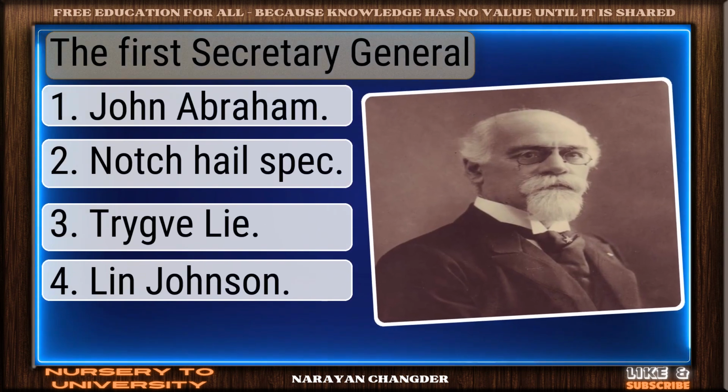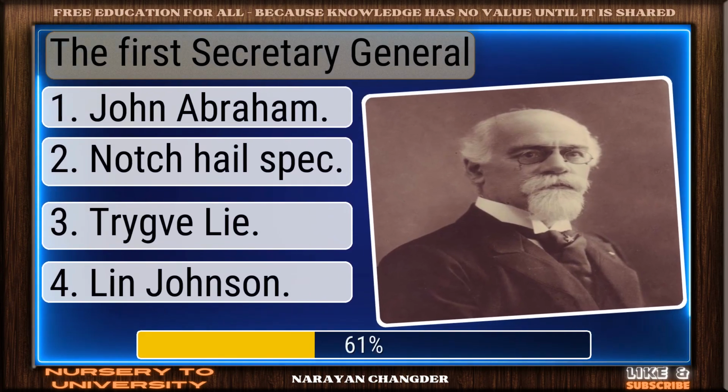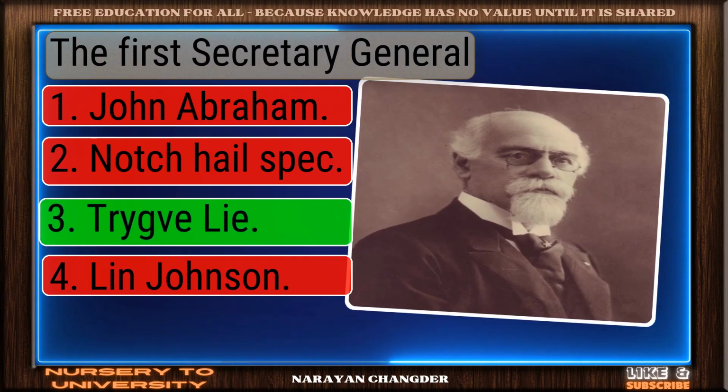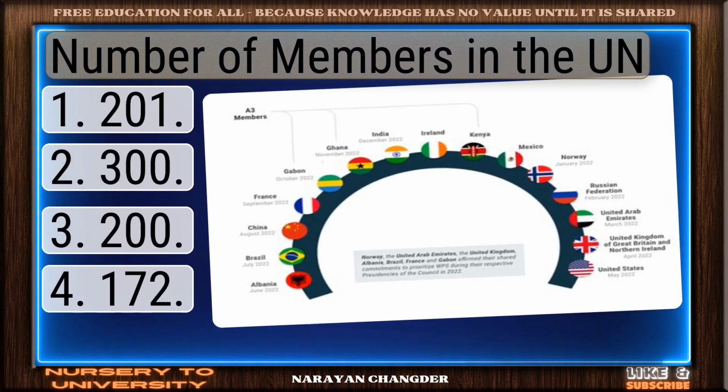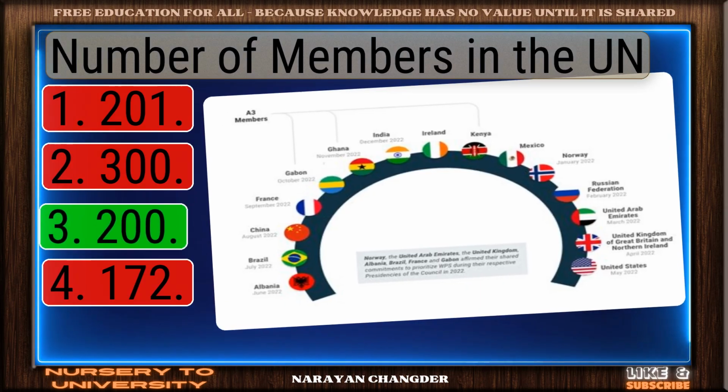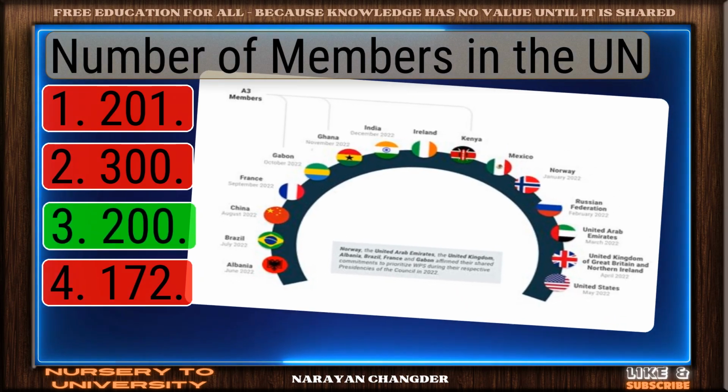The first Secretary General. On track. Trygve Lie is the correct answer. Number of members in the UN. Well picked. 200 is the correct answer.